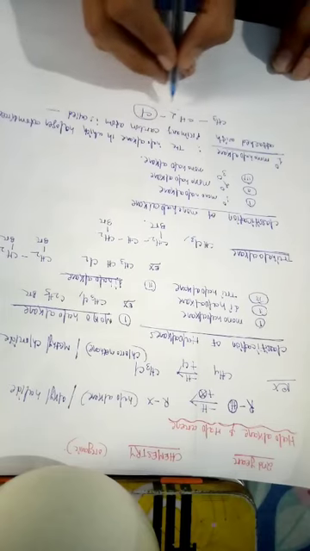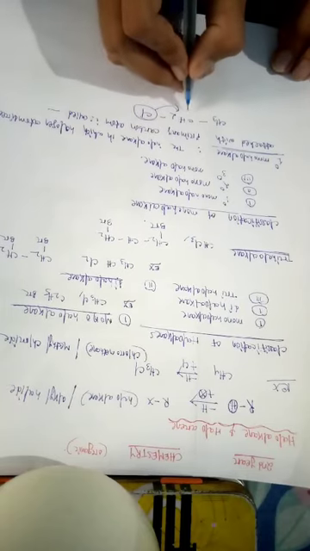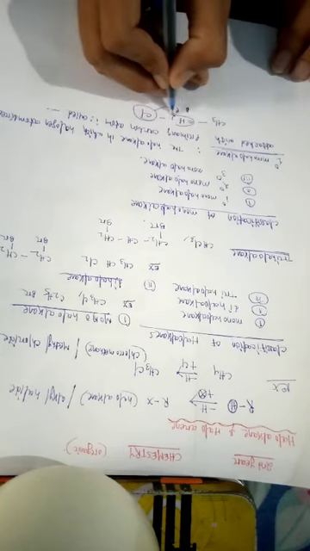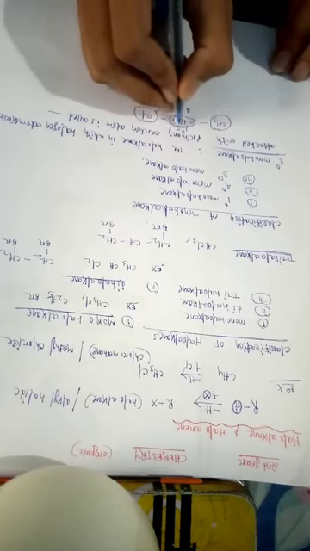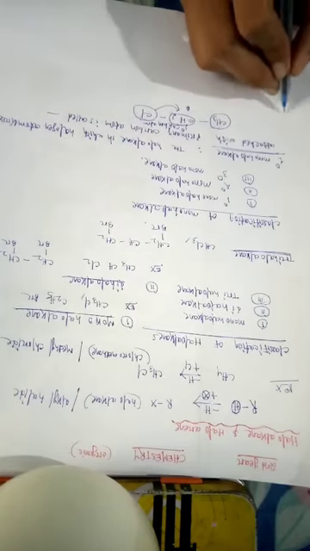Here the halogen atom is directly attached with the primary carbon atom. Why can we say this is a primary carbon atom? Because it is attached with one carbon atom, so it is called a primary carbon atom.